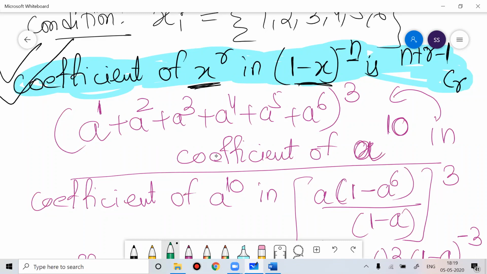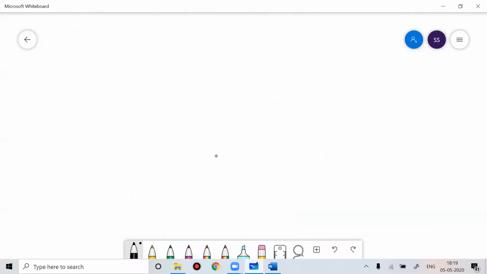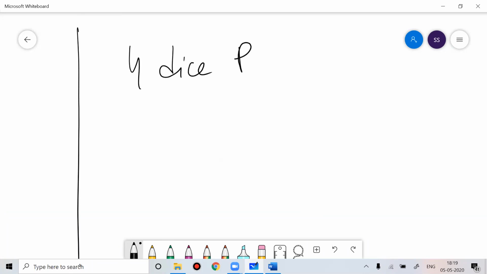Anyone, any doubt? Clear now? So if I ask you a 4 dice problem, imagine if I ask you a 4 dice problem.